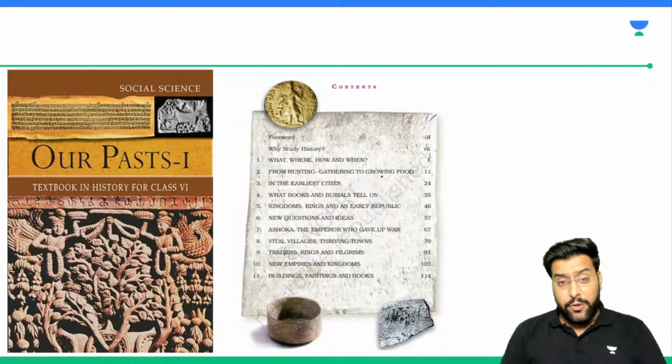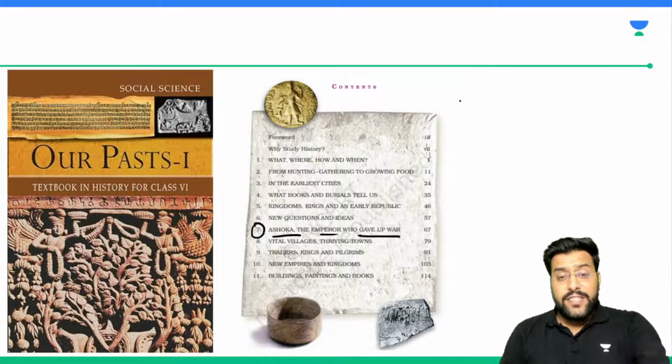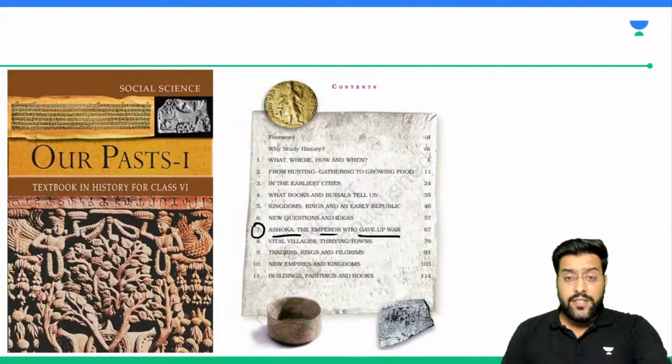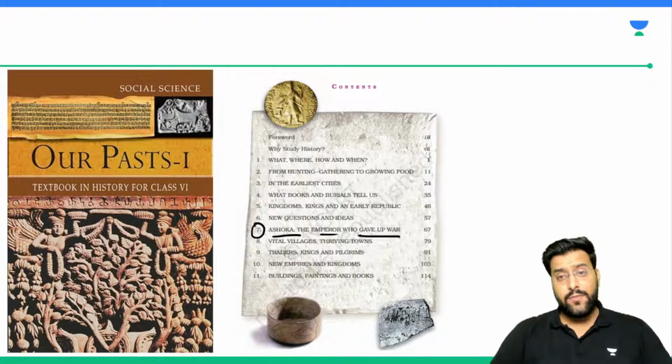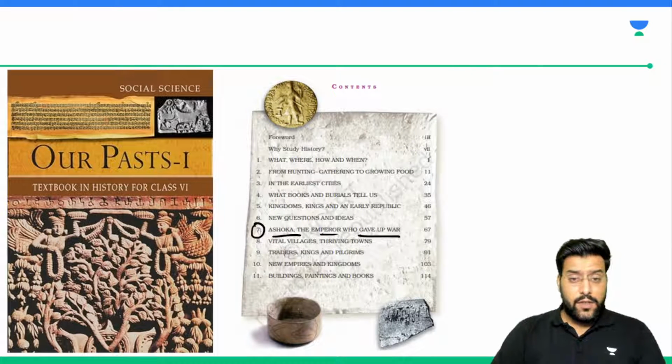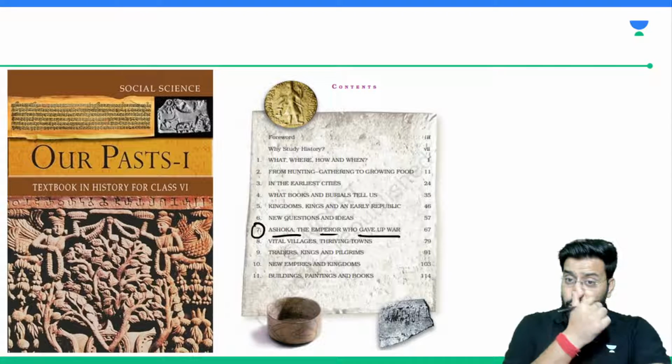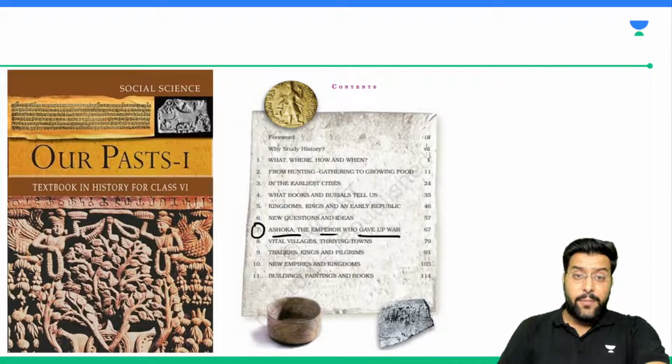Good afternoon, Kirti, how are you? So sir, we are starting with the 7th chapter, Ashoka, the emperor who gave up the war. Can you please tell me something you know about Ashoka as a warrior? Who was Lord Ashoka, or who was King Ashoka? Good afternoon, Shivam, how are you? You must have read somewhere, you must have heard this name, you must have studied about him. Ashoka the Great. He belonged to a very famous empire in the country. What empire was that?